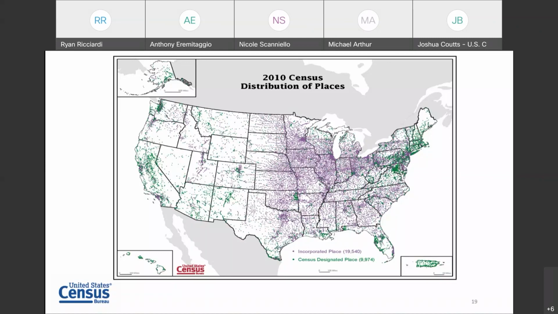Again, the incorporated places are the legal places, and the green are census designated places where, for whatever reason, state or local ordinances may discourage or put up roadblocks for places to fully incorporate. All right, let's get the next slide.